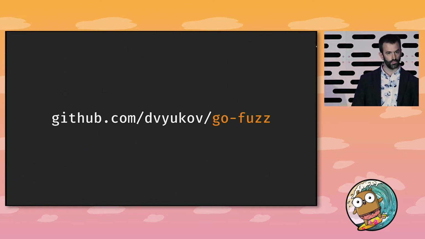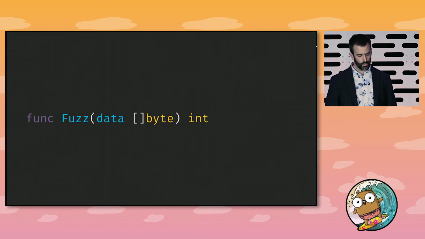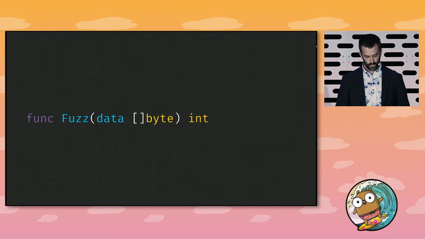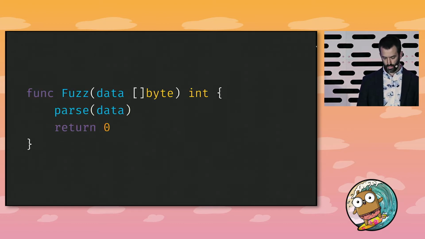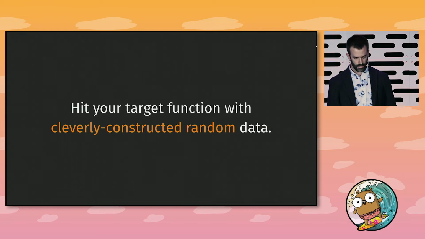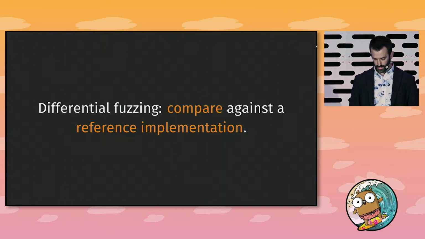GoFuzz is the standard solution for the Go community, and the way you do it is you provide a fuzz function that takes arbitrary bytes as input and returns a status code, or it might panic. The most simple example is just calling your function, and when you run it through the fuzzer, it's going to do everything it can to try and make it crash. It's going to hit your target function with cleverly constructed random data. It's going to build it using instrumentation and guide the fuzzing through that instrumentation.